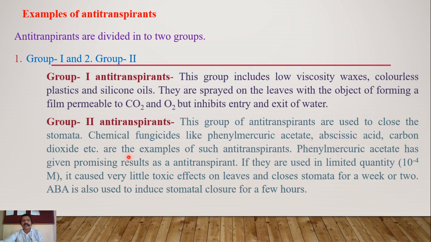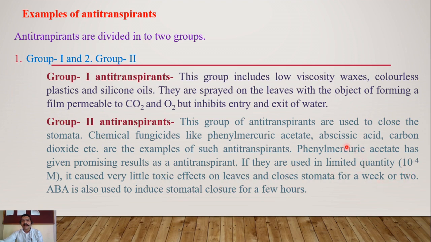Phenylmercuric acetate has given promising results as an anti-transpirant if used in limited quantity, that is 10 raised to minus 4 molar. It caused very little toxic effect on leaves and closed stomata for a week or two.